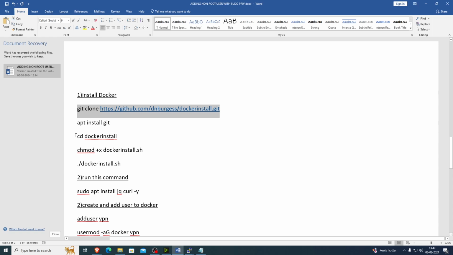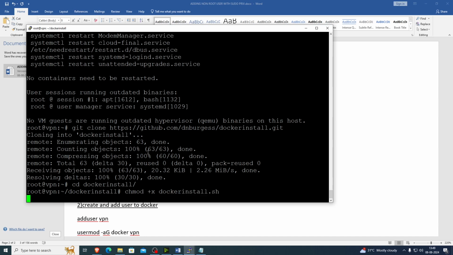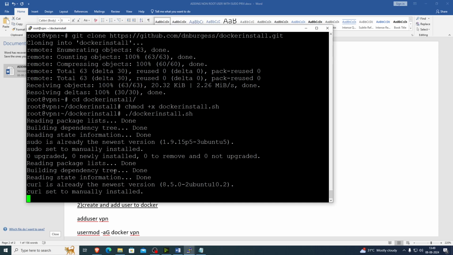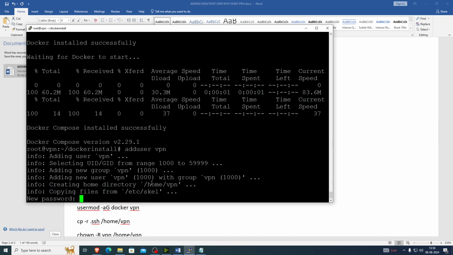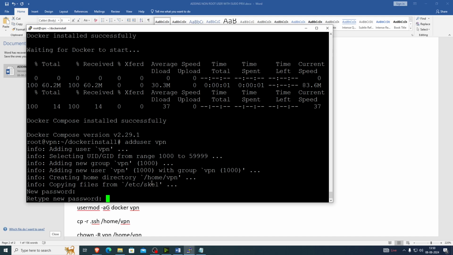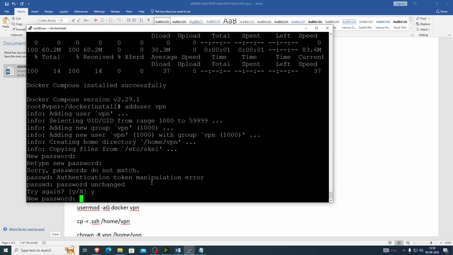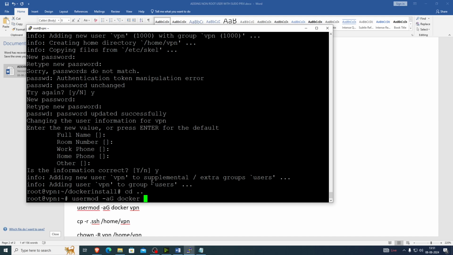Okay. So Docker installed. Let's add user. Add VPN user to Docker group.